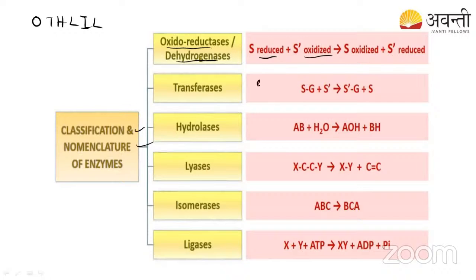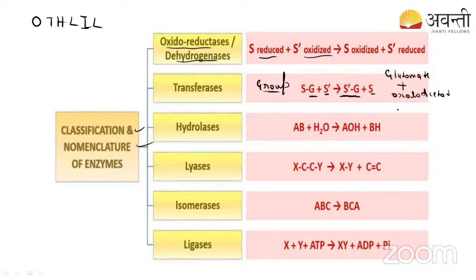So what it does is transfer a group from one substrate to another. Here you can see there is one substrate having G as the group. It is going to transfer this to S dash. See here, S dash now has the group, and from S it is removed. For example, you can take this from glutamate also. What will happen in the transaminase reaction? Glutamate has the amino group, right? So glutamate plus oxaloacetate.